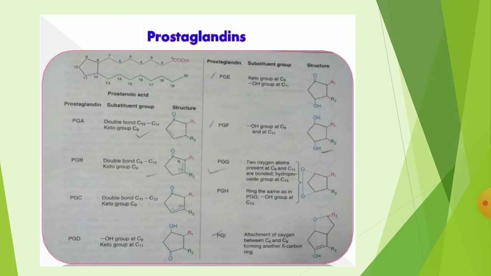Then in PGG, the two oxygen atoms present at C9 and C11 are bonded, with a hydroperoxide group at C15. PGH has the same ring as PGG, with an OH group at C15. Then PGI has an attachment of oxygen between C6 and C9, forming another 5 carbon ring. These are some types of prostaglandins.